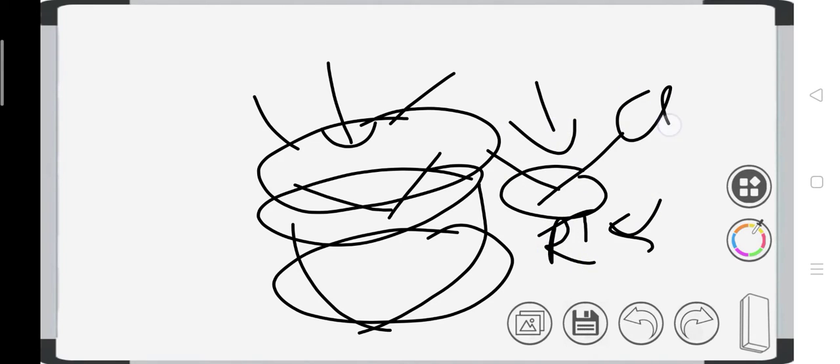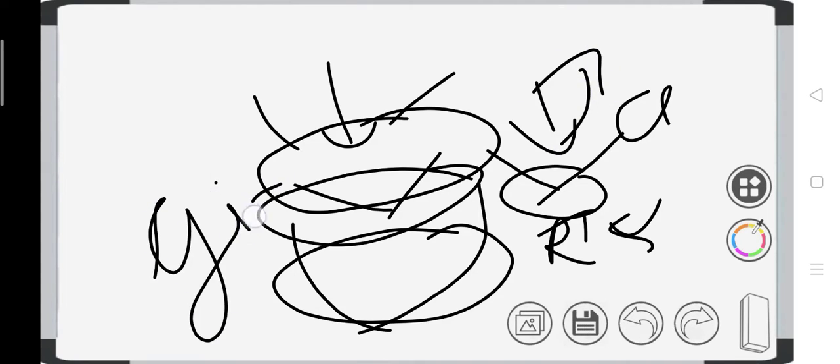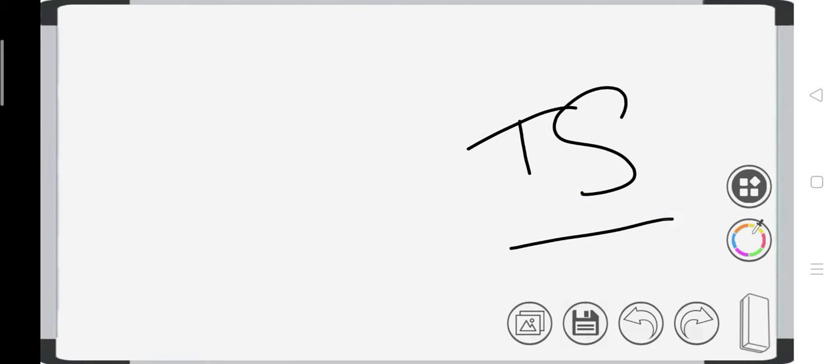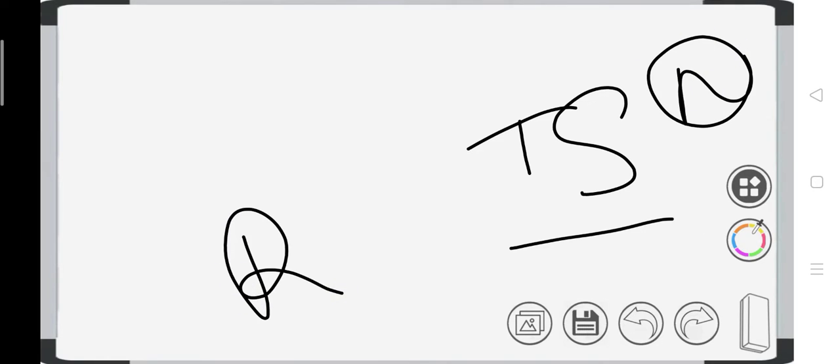So the A wave becomes prominent, or giant A waves will occur if there is TS, tricuspid stenosis. If the tricuspid valve is normal, then the pathology is always in the RV.